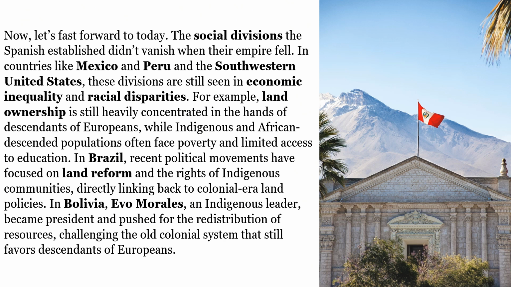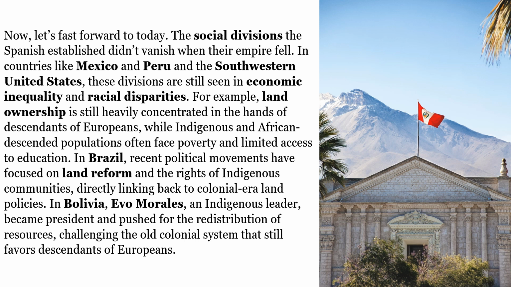Now let's fast forward to today. The social divisions the Spanish established didn't vanish when their empire fell. In countries like Mexico and Peru and the southwestern United States, these divisions are still seen in economic inequality and racial disparities. For example, land ownership is still heavily concentrated in the hands of the descendants of Europeans, while indigenous and African-descended populations often face poverty and limited access to education.